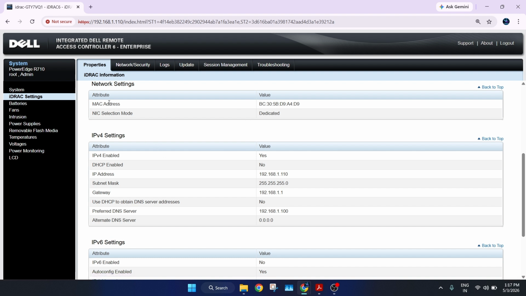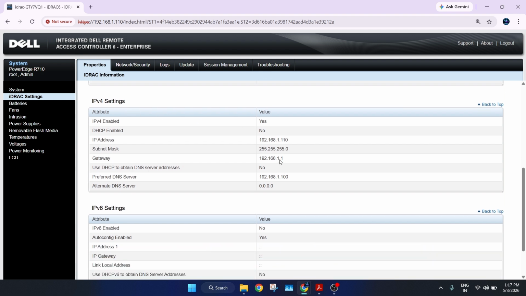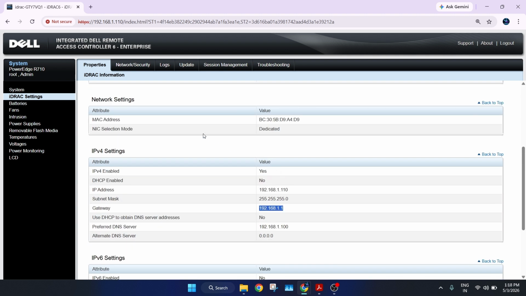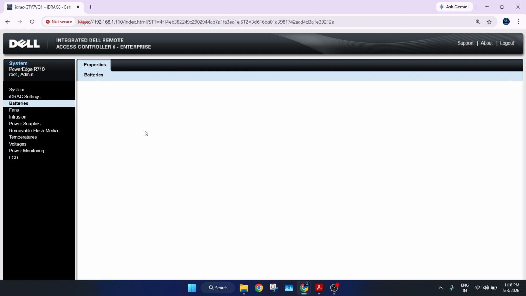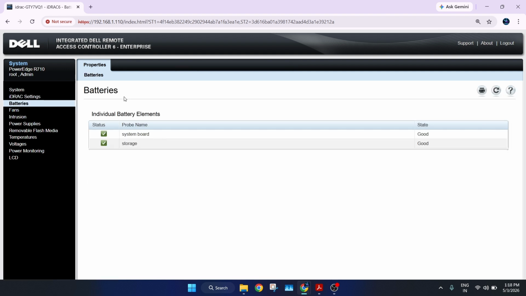In network settings, you can see the MAC address and IP details. We are using the 192.168.1 IP range, with default gateway 192.168.1.1. You can see the status of your batteries.